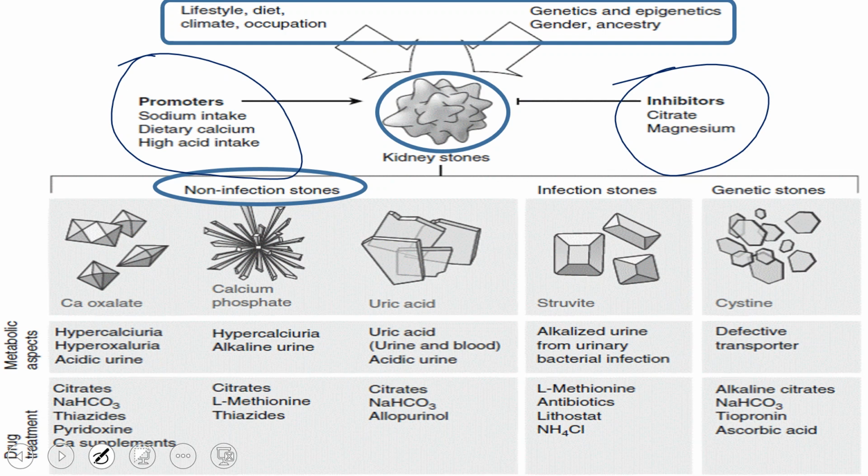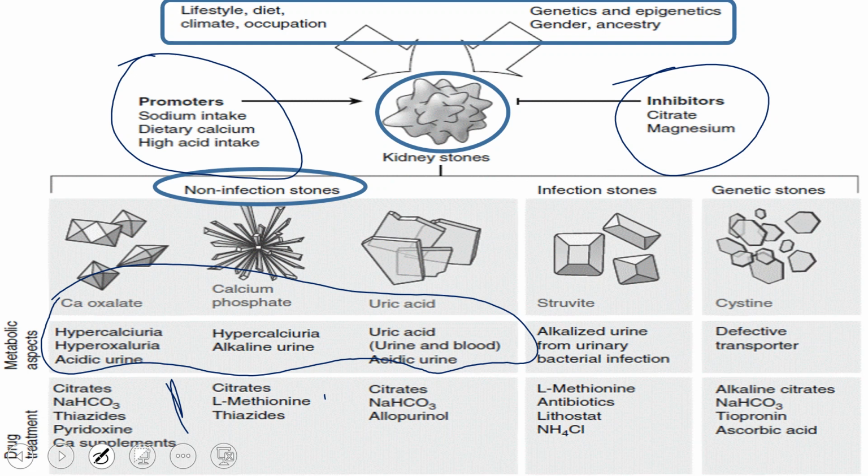The infectious stones, as I told you previously, magnesium phosphate stones, are caused by bacterial infections. That's why they are called infection stones. The third is genetic stones, caused mainly by genetic defect, that is cystine stones. Then we have the reasons why they occur, like hypercalciuria, oxaluria, or acidic urine. And these are the treatments, the medicines. So we are going to come to how it occurs and how it is managed. We'll talk one by one from there.